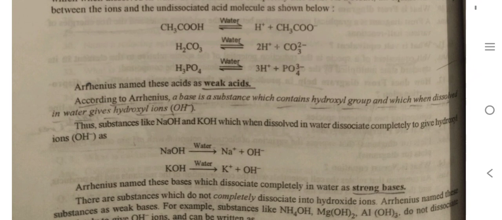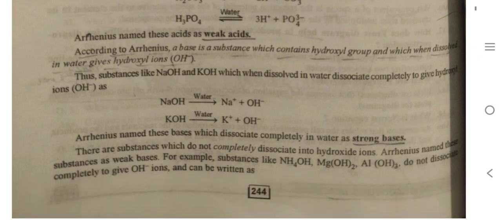According to Arrhenius, a base is a substance which contains hydroxyl group and which when dissolved in water gives OH negative ion. Thus substances like NaOH and KOH, which when dissolved in water dissociate completely, give hydroxyl ion, OH negative ion.